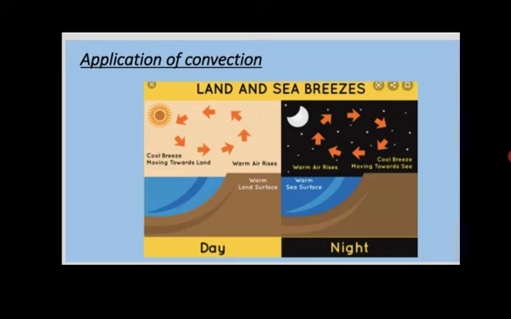Here you know, students, in our area in summer we feel much heat, about 41-42 degrees centigrade, and in winter we feel very low temperature, about 9 or 10 degrees. But you will be surprised that when you go to the coastal area in winter, they use a fan, they use a cooler, and in our area we do not use such things. It means that coastal areas are affected by the land breeze and sea breeze, so there is not much difference of temperature.